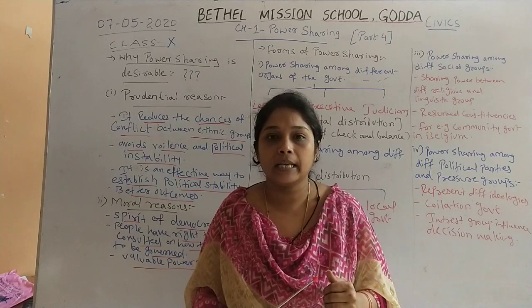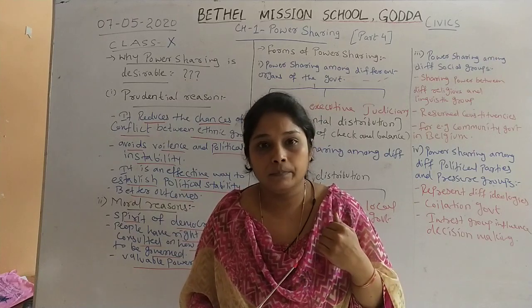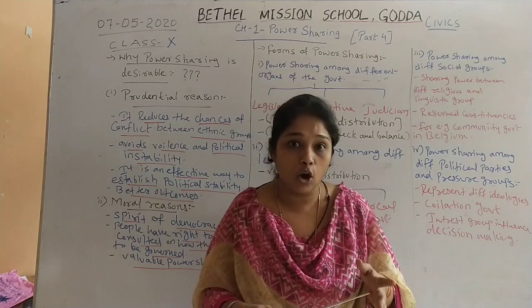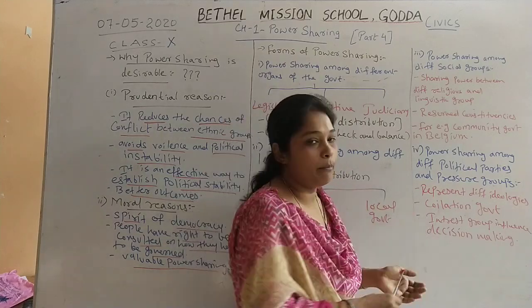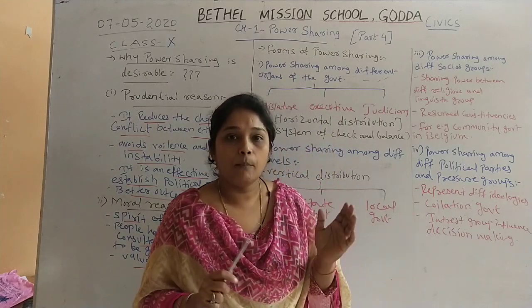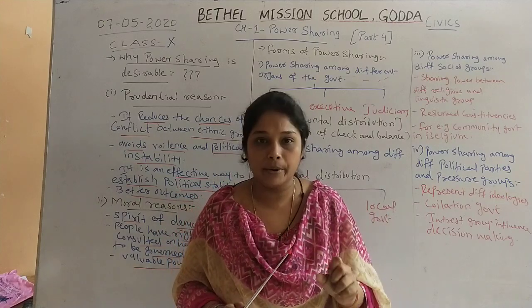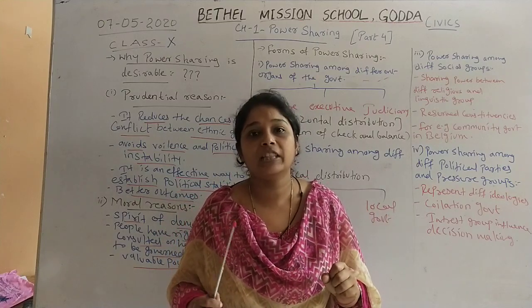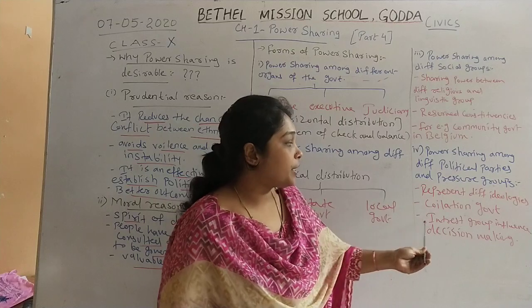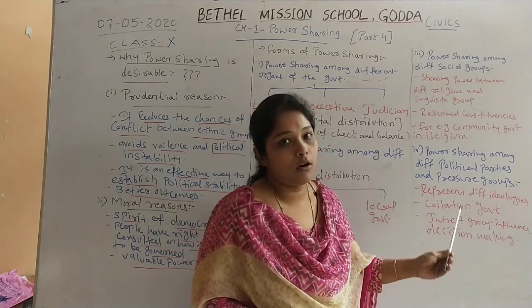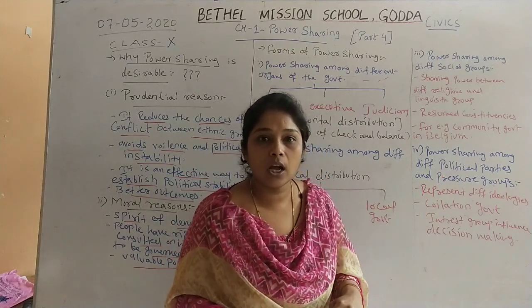Each political party has a right to take part in elections, and they also have a right to form a coalition government. Coalition government means both of them can together make a government, which is called a government with alliance. And interest groups influence decision making of political parties or government.